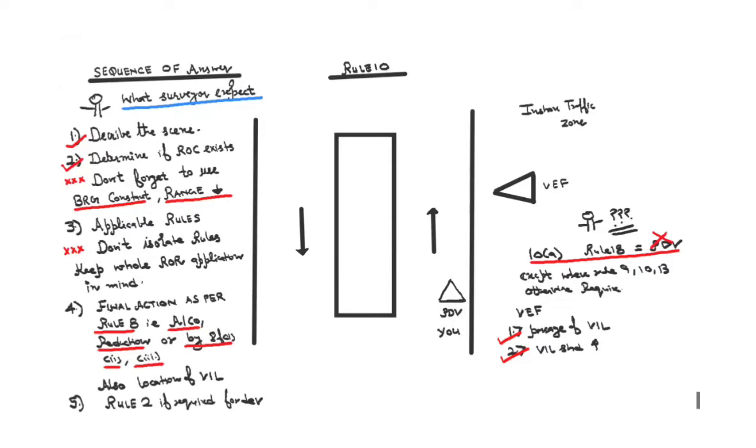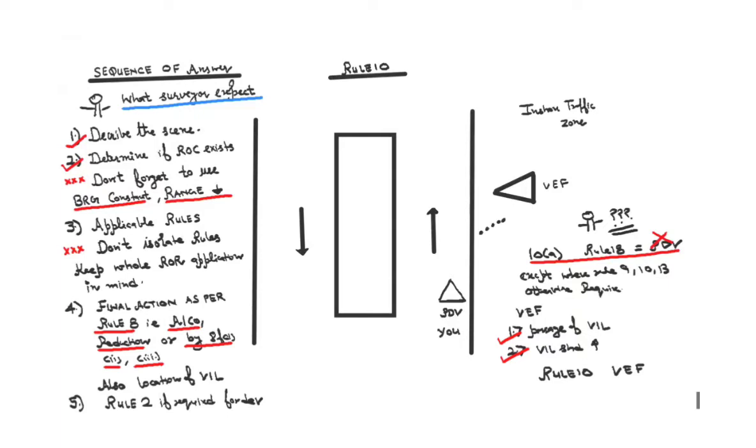Because now this is a situation of impeding a passage, right? And as per the application of rule, who is responsible as per rule number 10? It is vessel engaged in fishing. And if she is responsible, what you will do? Of course, you will have to sound 5 short rapid blast to gain her attention.